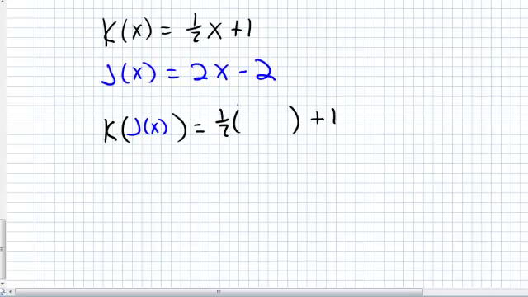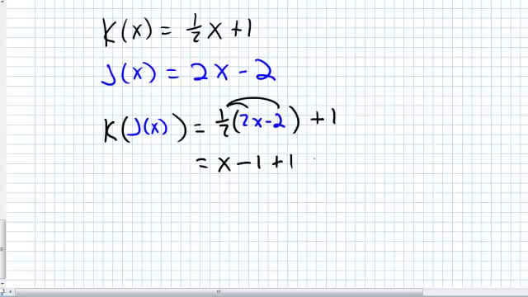What goes in that parentheses? 2x minus 2. So let's do this out. 1/2, we're going to distribute this 1/2 to both of them. 1/2 times 2 is 1, so this is x. 1/2 times -2 is -1.